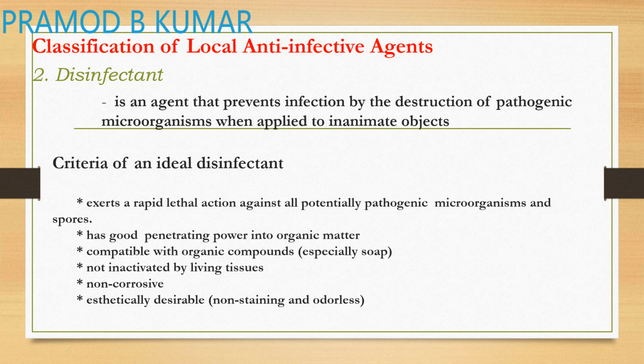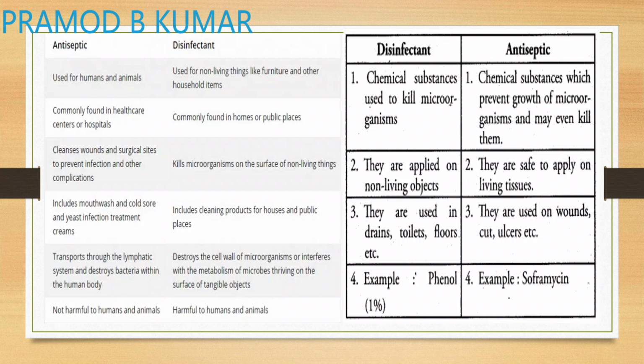So these are the ideal properties of your disinfectants, and these are some of the differences between your antiseptics and disinfectants. In the case of disinfectants, the chemicals are used to kill microorganisms, whereas antiseptics are the ones used to prevent the growth of microorganisms and may even kill them. Disinfectants are applied on non-living objects, where they are safe. Antiseptics are safe to be applied on your living tissues.